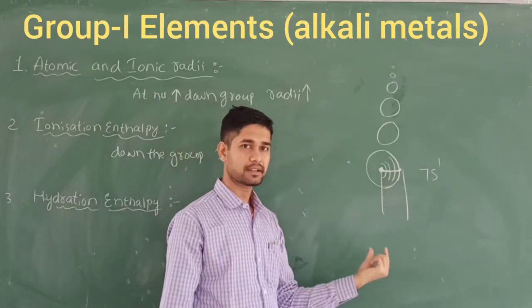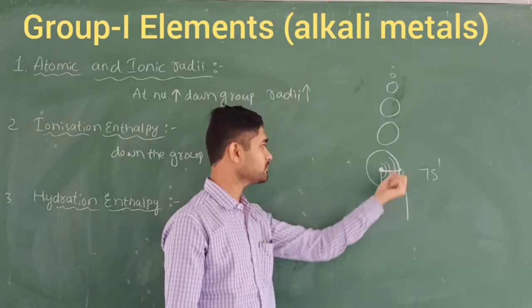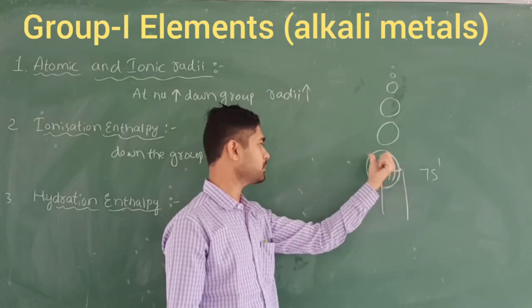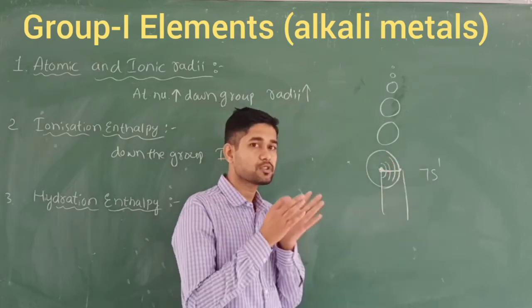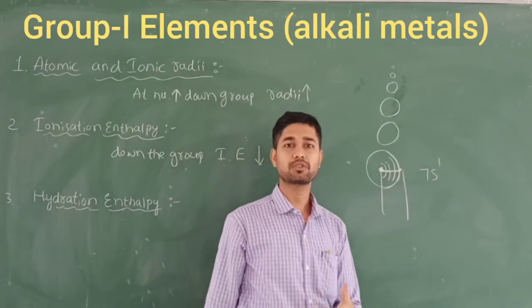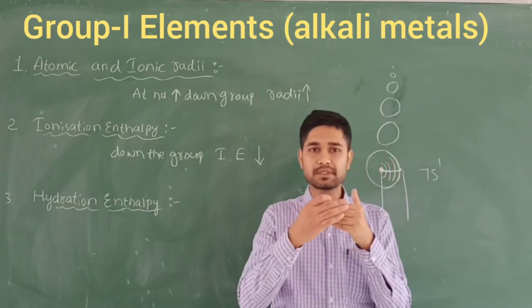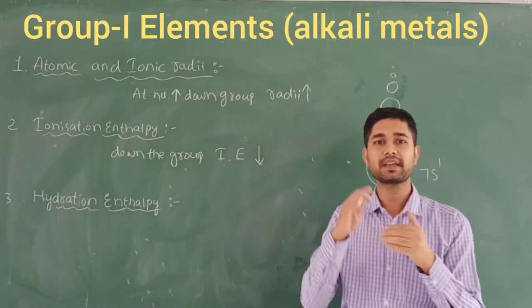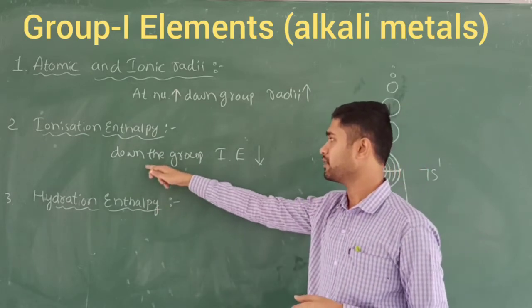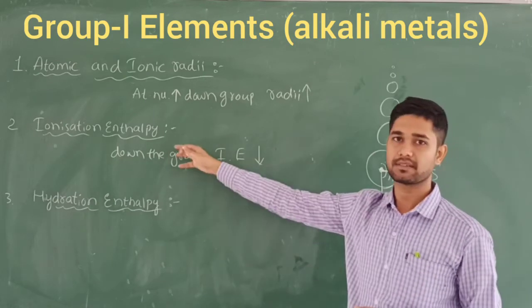When the atomic number increases, the size goes on increasing, but at the same time the inner electrons present between the nucleus and the outermost electrons reduce the attraction from the nucleus. So the amount of energy required decreases because of the inner orbital electrons. So when you move down the group, the ionization enthalpy goes on decreasing. This is about the second one.